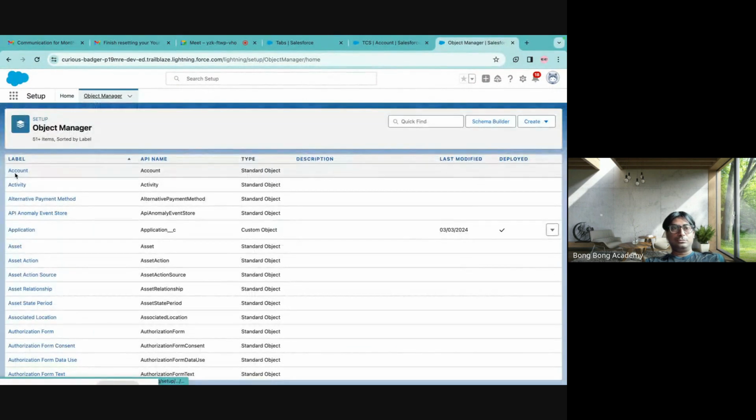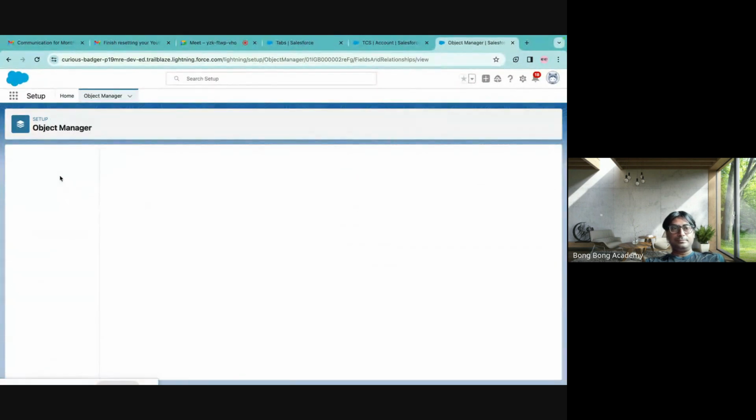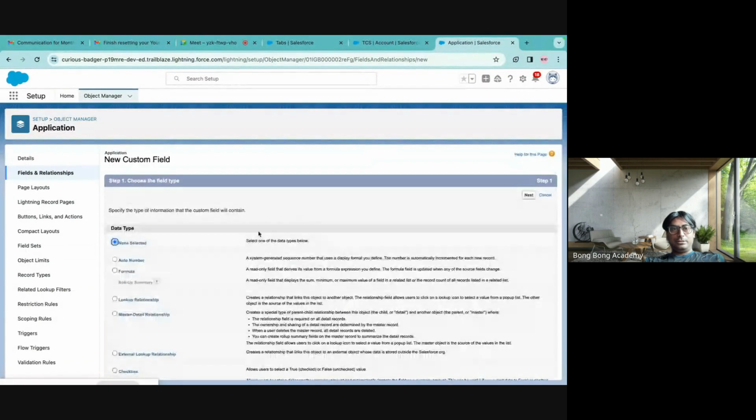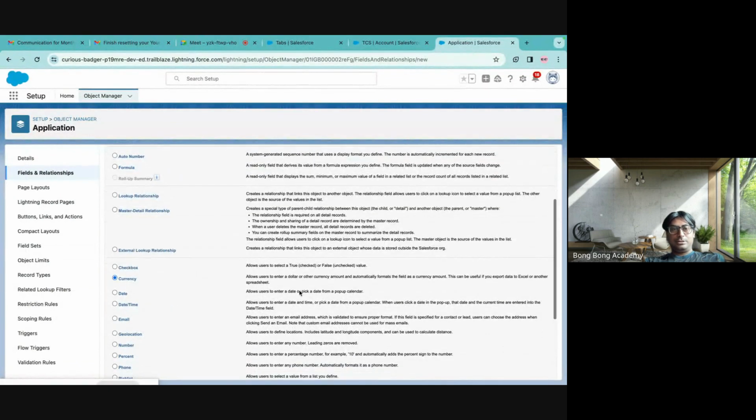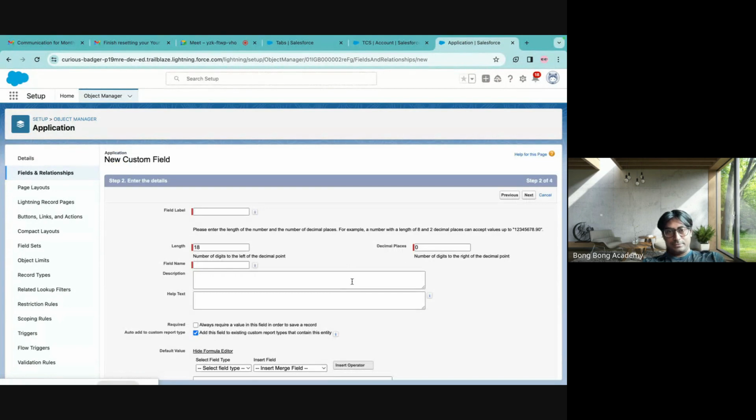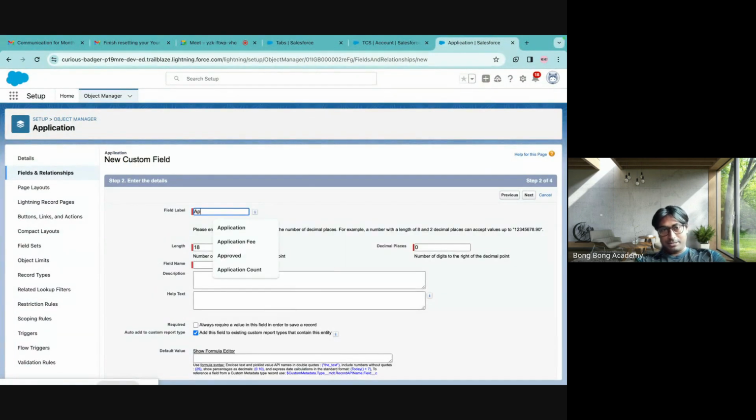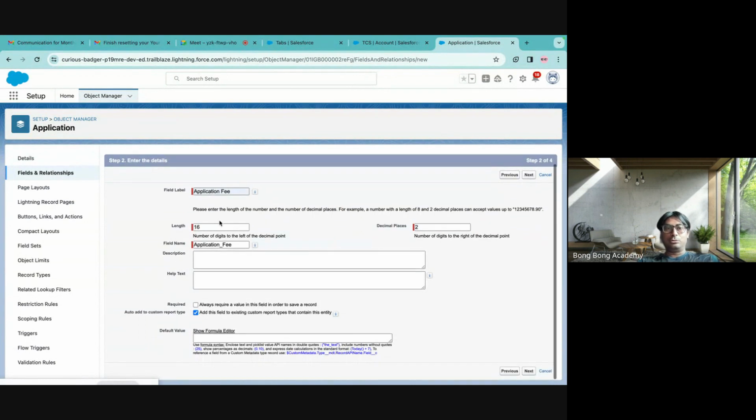If I go back and create a currency field, I can easily create it. Let's go back to application, create a new field called currency. This will always show INR. So I will say application fee. You can have decimal points also. Total digits has to be 18. So if you are making it 2 decimal places, you will make it 16 and 2, something like this. Total must be 18 characters. So this is now the decimal places, and I hit next.